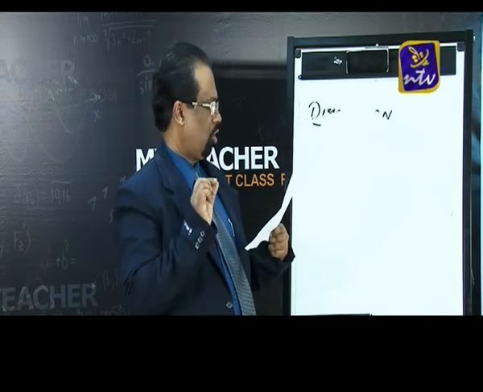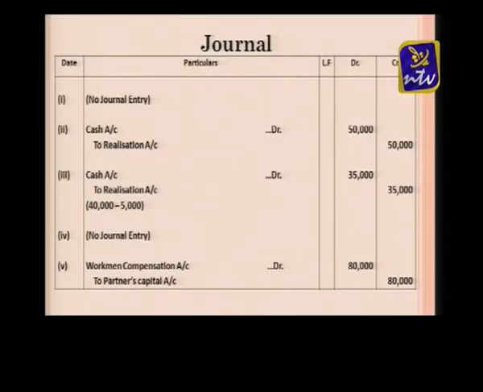This provision is given outside the balance sheet. That means bad debts proved as 5,000. So bad debts proved rupees 5,000 means when we are realizing the debtors, we are getting only 35,000, out of 40,000 rupees, 5,000 is treated as provision for bad and doubtful debts.